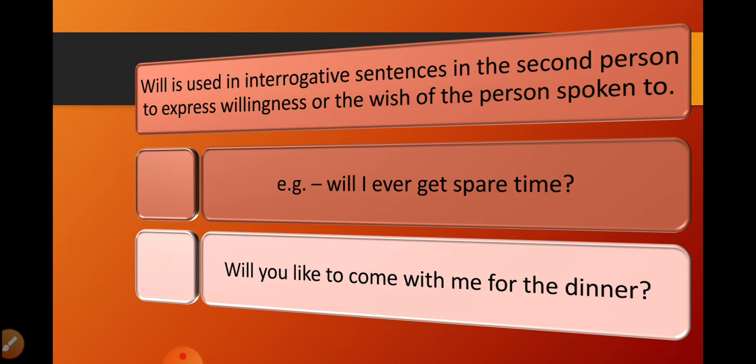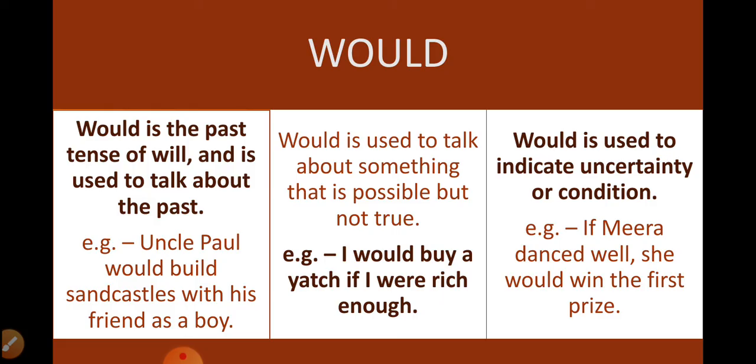Now, will is used in interrogative sentences in the second person to express the willingness or wish of the person spoken to. For example, will I ever get spare time? Will you like to come with me for dinner? Now, what are we seeking here? We are seeking the willingness or the wish of the person whom we are speaking to.